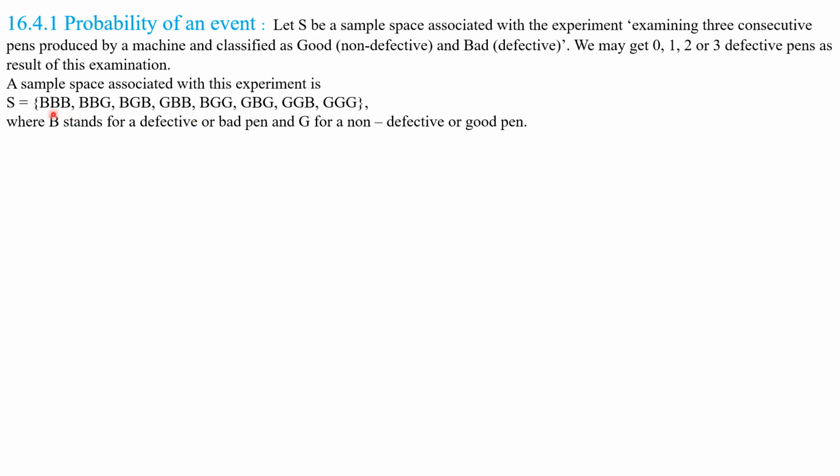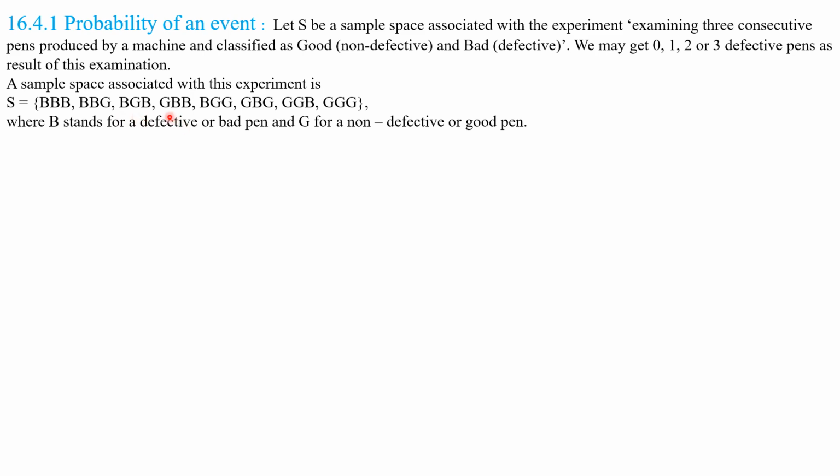So, my children, all the 3 pens may be defective, or the first 2 pens may be defective and the third one non-defective, or the first may be defective, the second non-defective and the third defective.